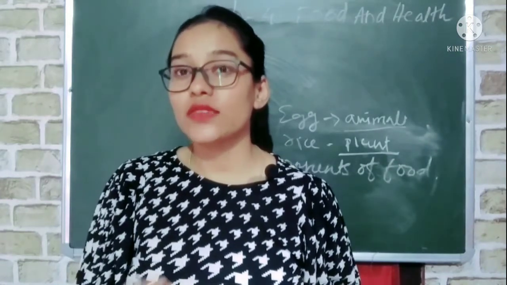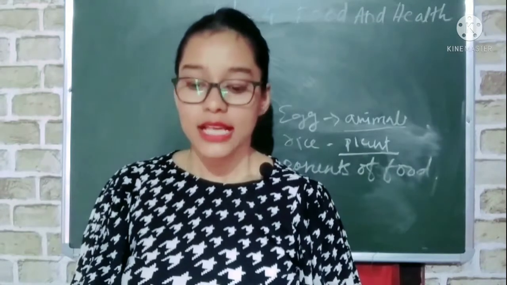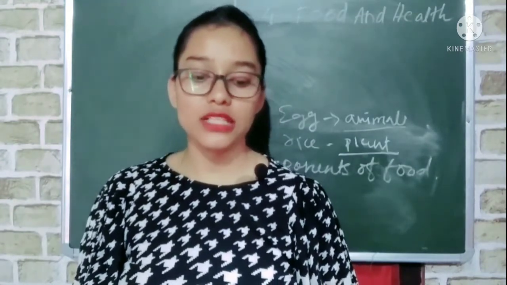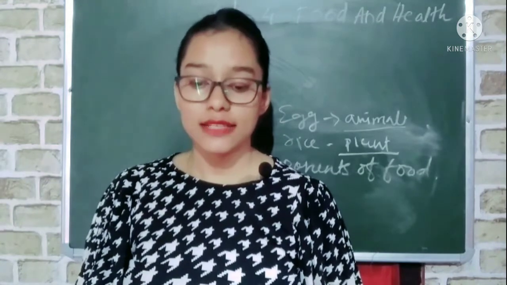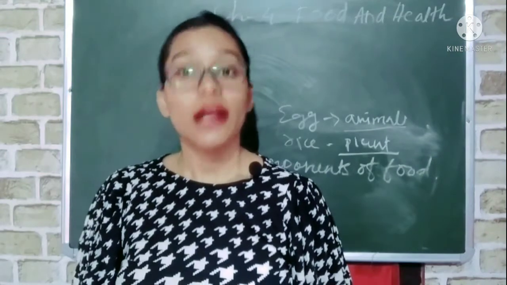We eat rice in a large quantity because we need more energy. Understood? Some examples are rice, wheat, ripe fruits, bread, honey, sugar and potato, which are some food items rich in carbohydrates. So these things are rich in carbohydrates.